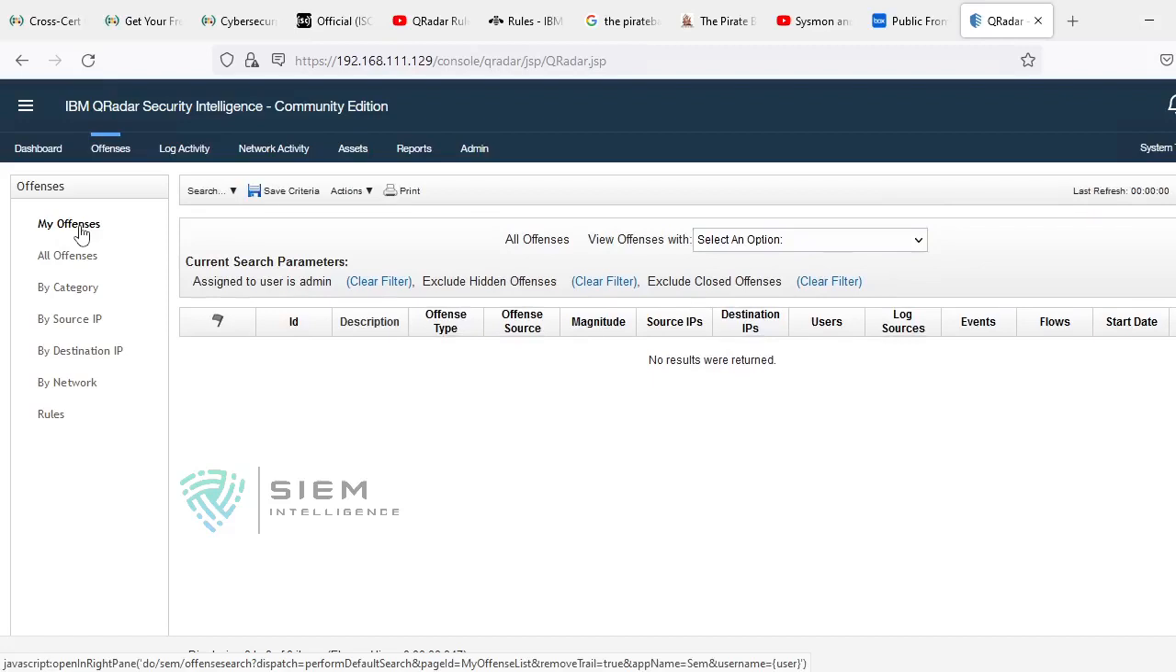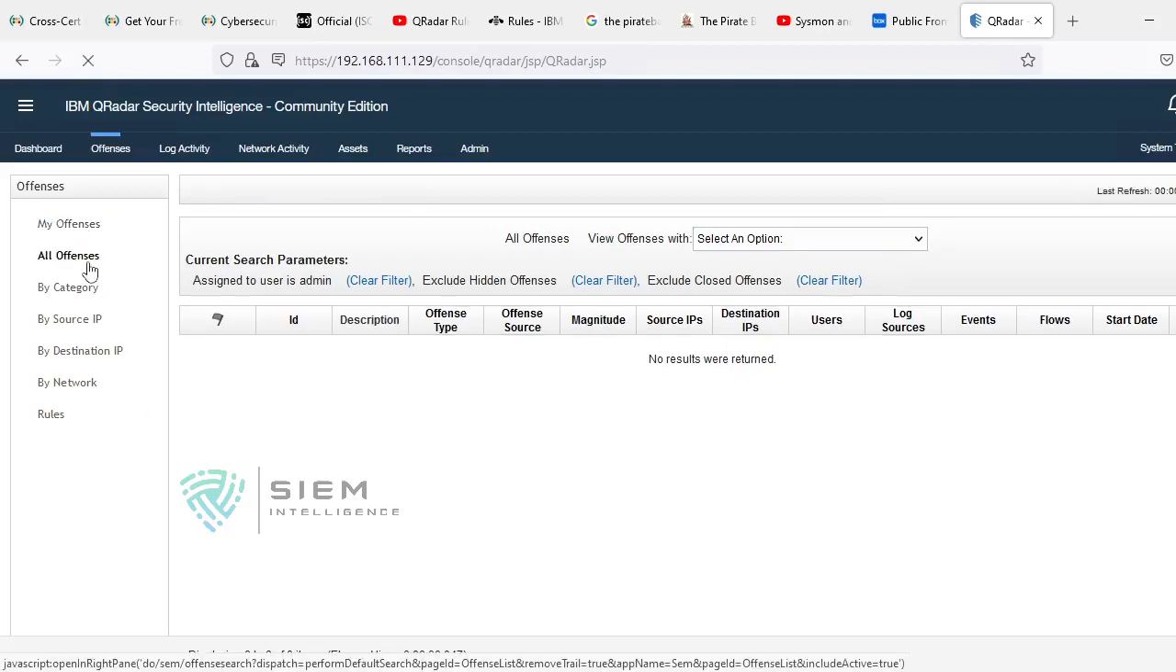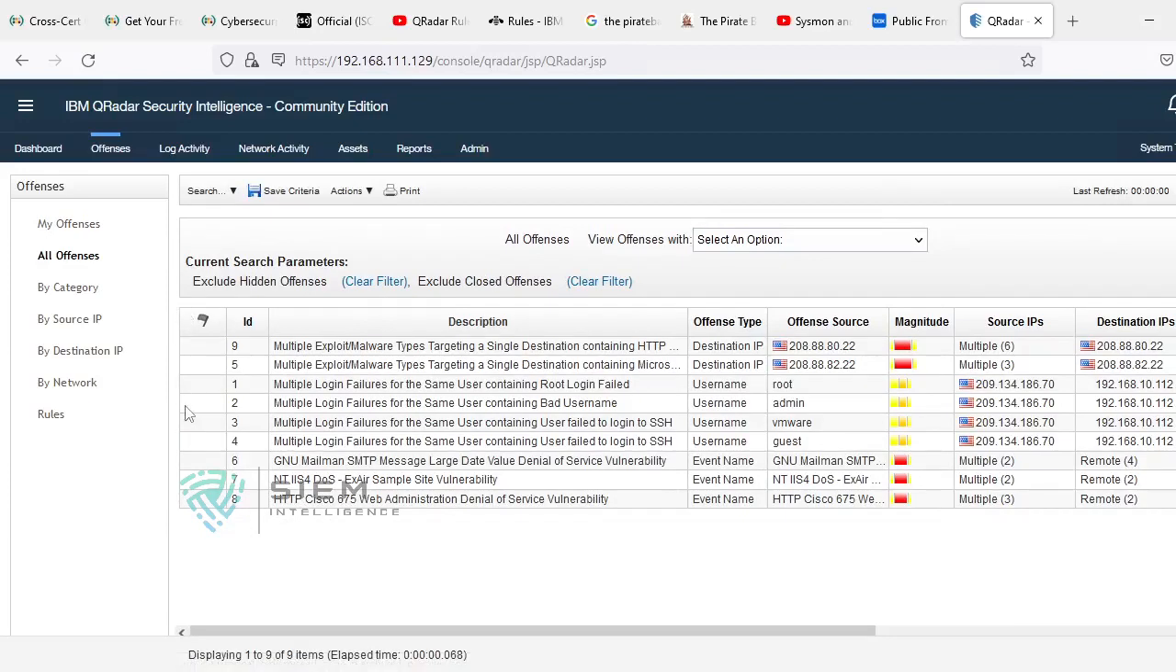That means these offenses in my offenses must be handled by you at any point of time, and at the same time in all offenses it will be flagged over here who has been alerted and how many.